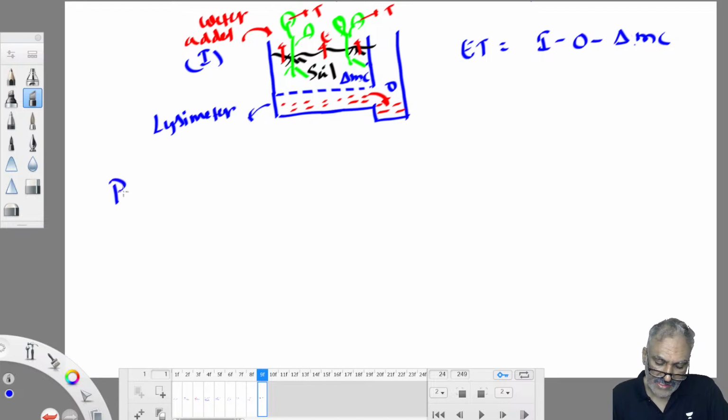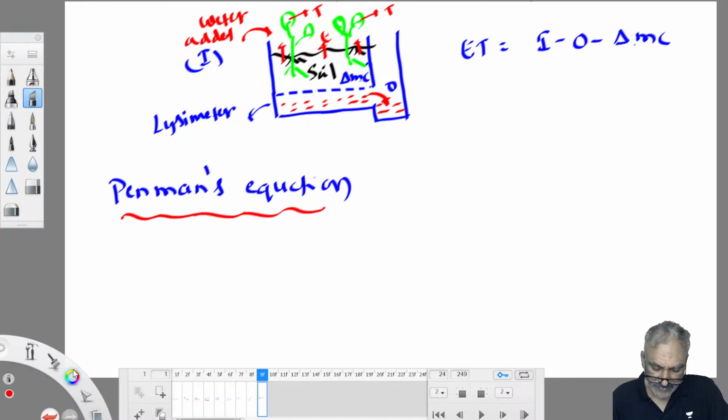Then Penman's equation is a little tough to apply because it is a thermodynamic approach. He coupled both the law of conservation of mass and the law of conservation of energy. So he proposed one equation: potential evapotranspiration is equal to, Penman's equation it is.